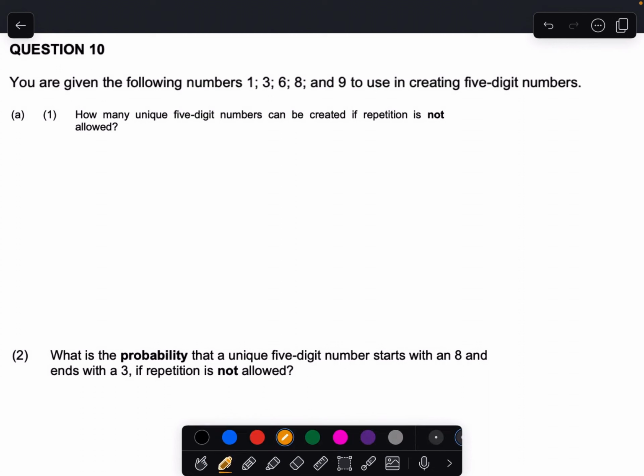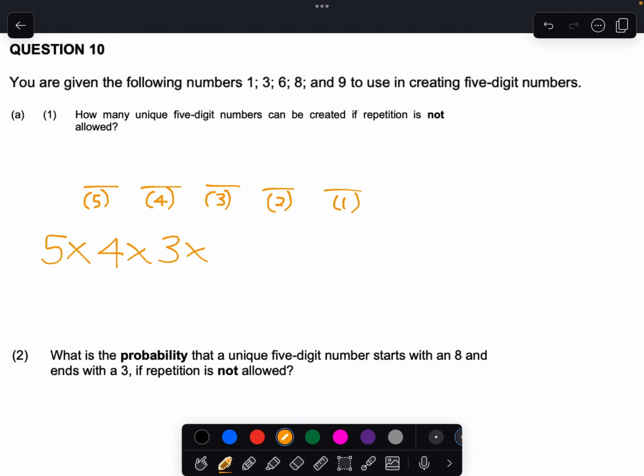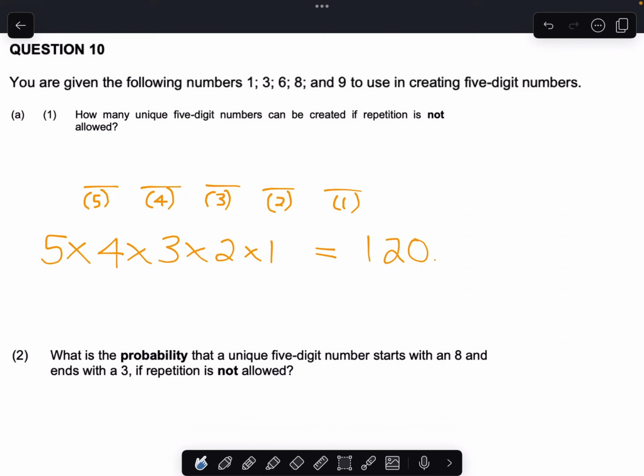Okay, so 5 slots, and in the first slot we have a pick of 5 numbers. The next one we can only choose 4, then 3, then 2, then here we only have one number that we could choose. So the number of unique 5-digit numbers that we can create is 5 factorial, which is 120. Okay, next question.